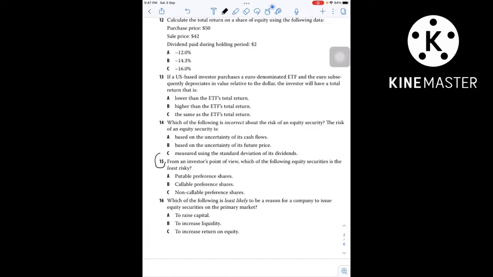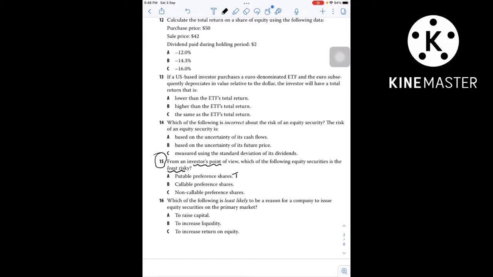Question number 15. From the investor's point of view, which of the following equity securities is least risky? Okay, focus on the investor's point of view. Which equity security is least risky? Option A, puttable preference shares. Option B, callable preference shares. Option C, non-callable preference shares. So option A is the correct answer. Okay, this is the true statement.